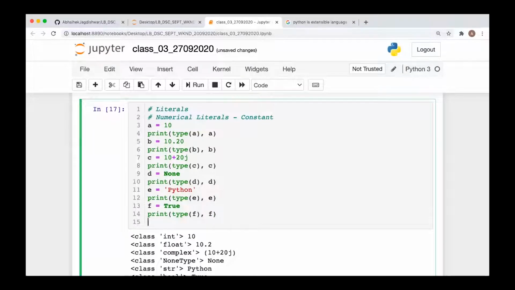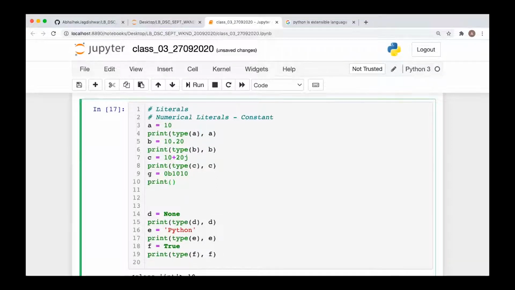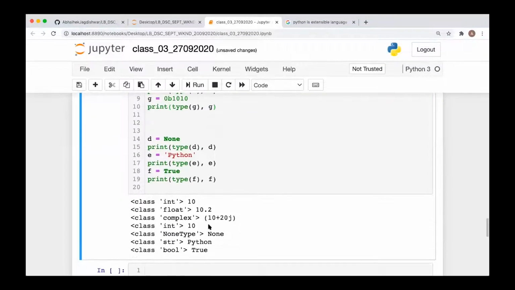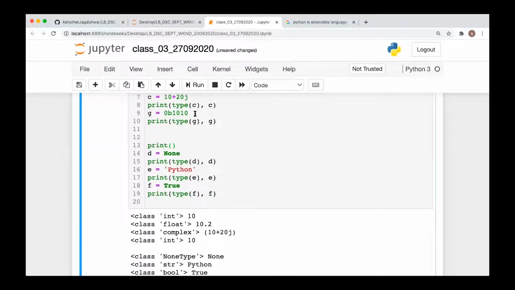Apart from that, in the numerical literals there are other literals also. For example, here we write g is equal to a number in the binary format. Any value which is preceded by 0b in the beginning and has only 1s and 0s, like 1010, is the binary representation of a number. So you may write the type of g, and that will give you the integer type, because only integer values can be represented in binary, octal or hexadecimal. You can get the corresponding value of this binary equivalent.